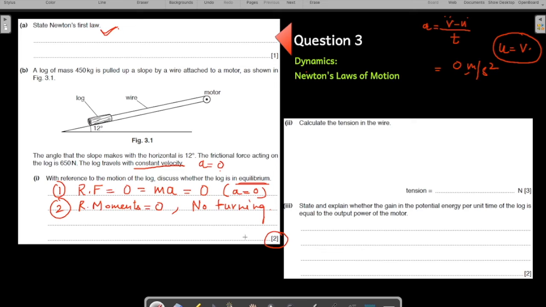Go through my video on equilibrium on the topic moments. You'll understand how to define equilibrium. There is a separate video on equilibrium.